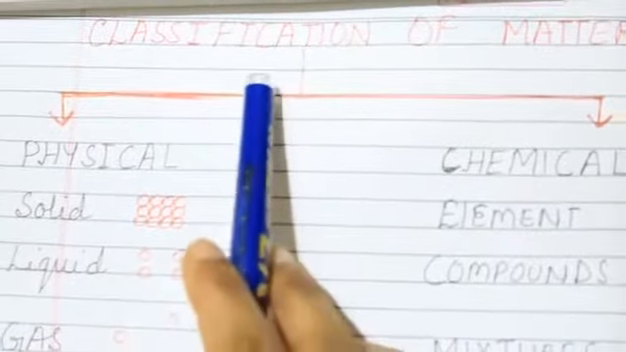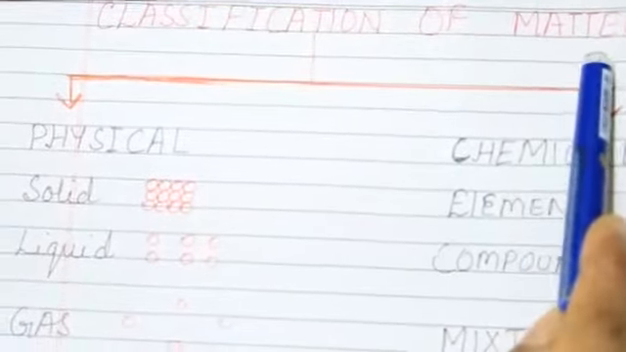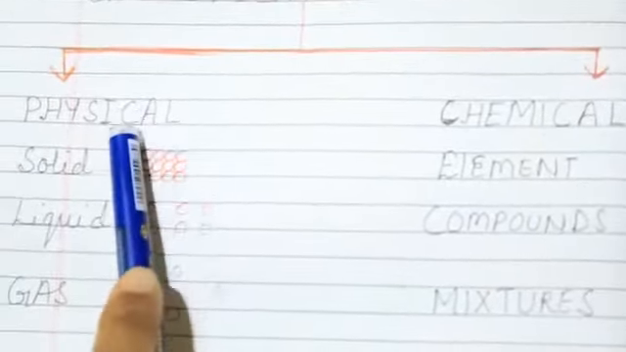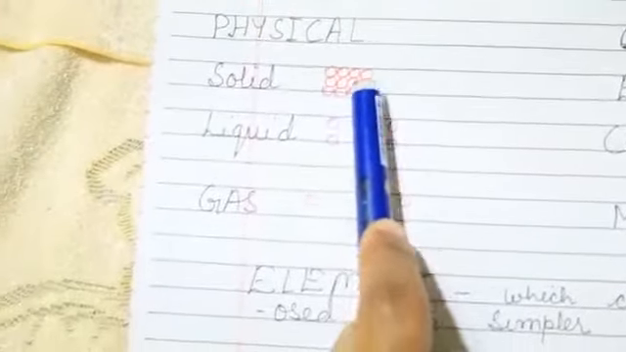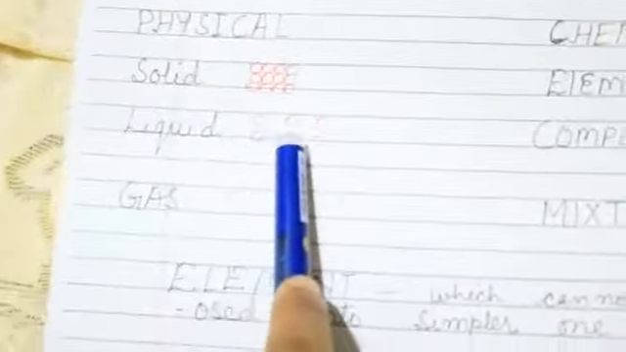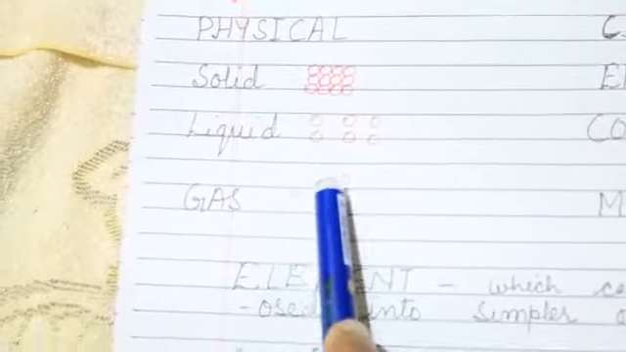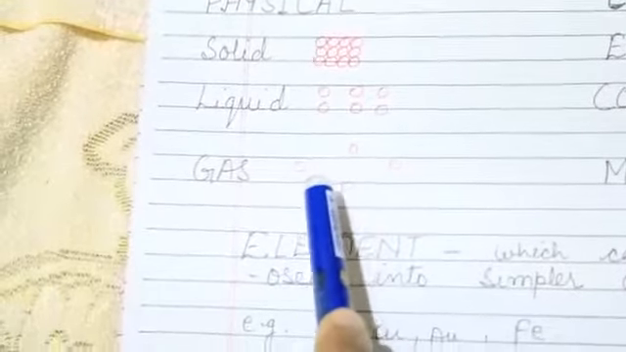Students, today we are going to study the classification of matter. Matter is of two types: physical and chemical. In physical we have solid, liquid and gas. In solids the molecules are close to each other, in liquids they are a little far apart, and in gases they are at a very large distance from each other.